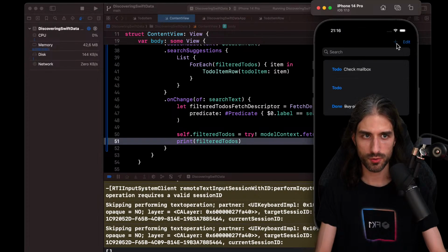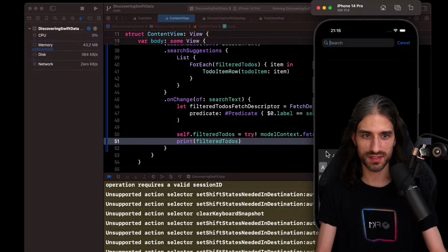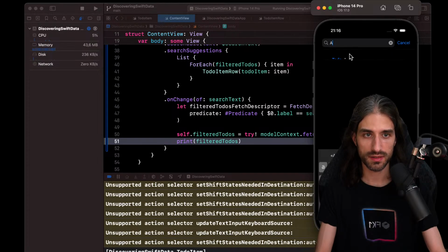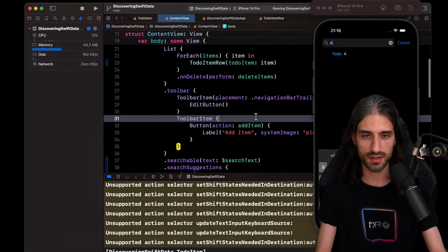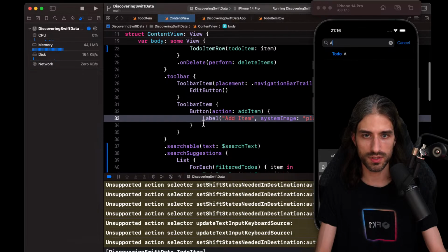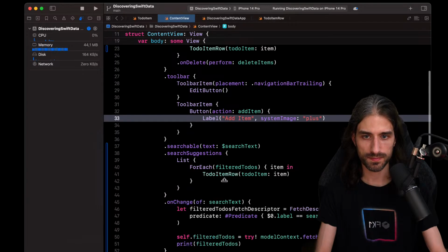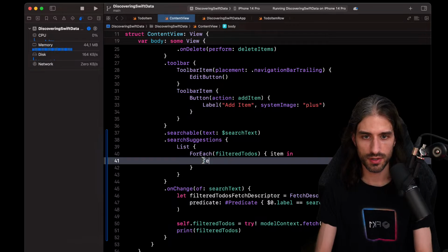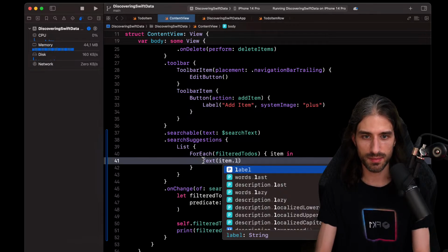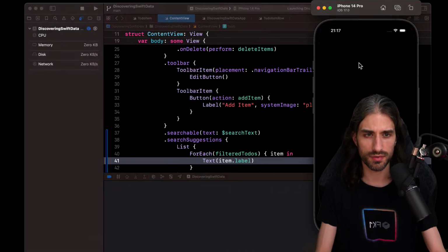I'm going to create a new one and I will just call it A, so that it's very easy to search for it. You see, oh wait, something happened. Something was displayed. Okay, so I want to simplify it even more, and I'm just going to get rid of the row. Here, instead of a to-do item row, I will just put a text with item.label, because I guess there's a problem of size for the row.